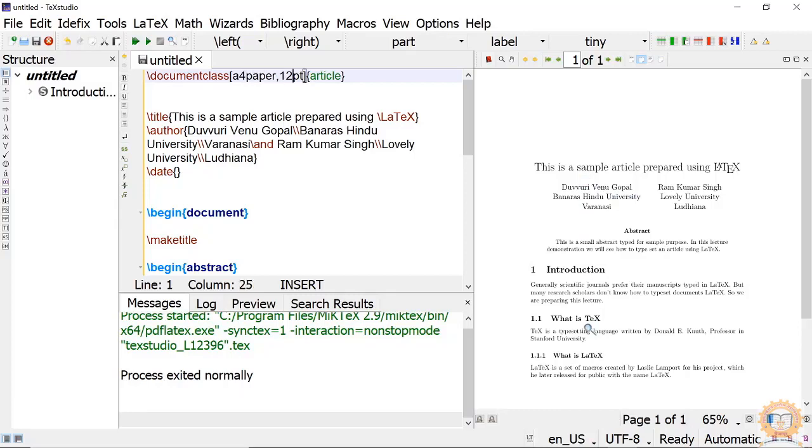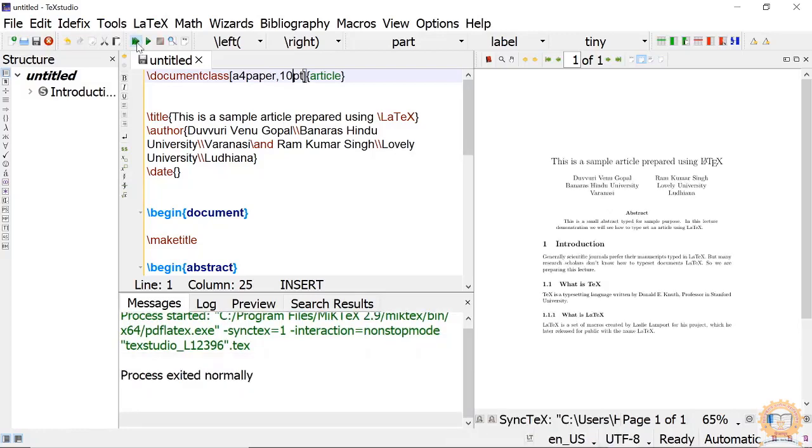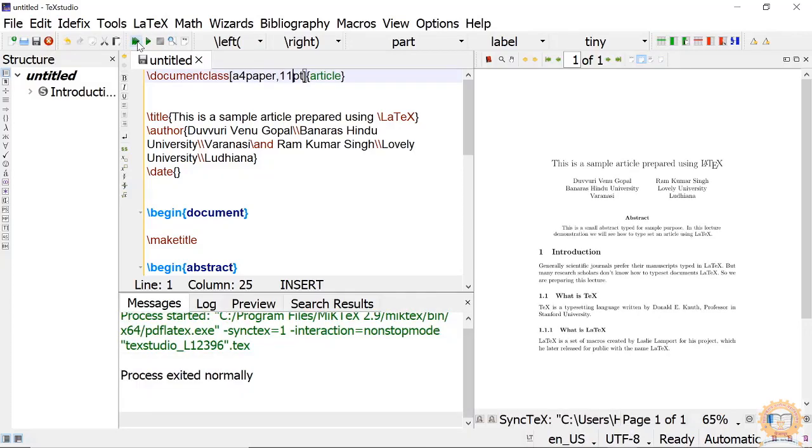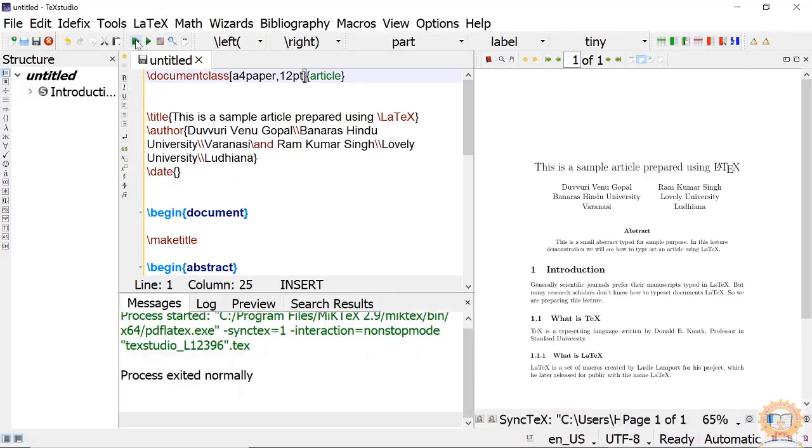Like that, I can typeset 10pt. Okay, this is the default. Or 11pt or 12pt. Generally, standard books are typeset using only these three font sizes. Only children's books are printed beyond this font size, that is 14 point or 17 point. For that we have to use extra packages. Okay.